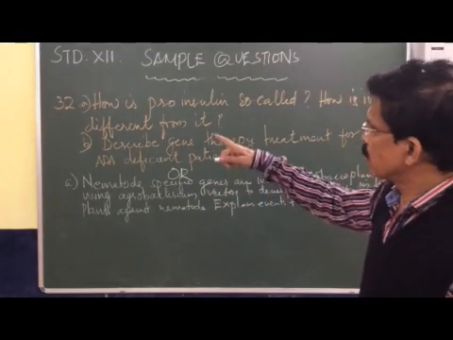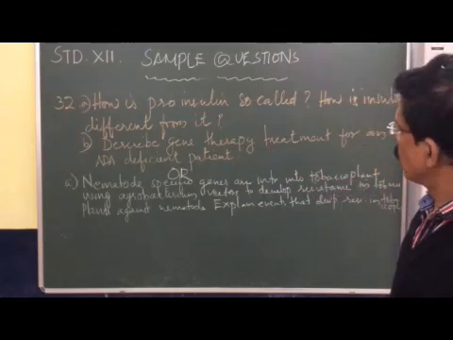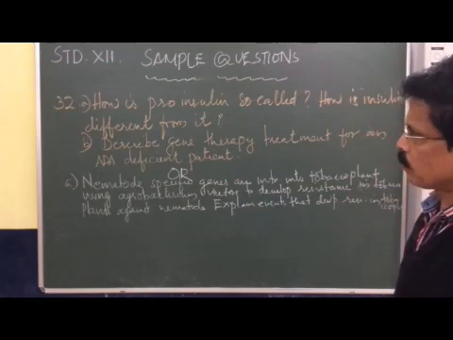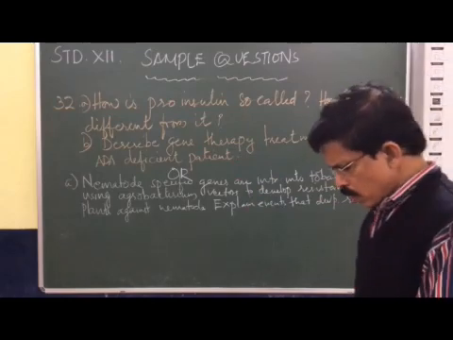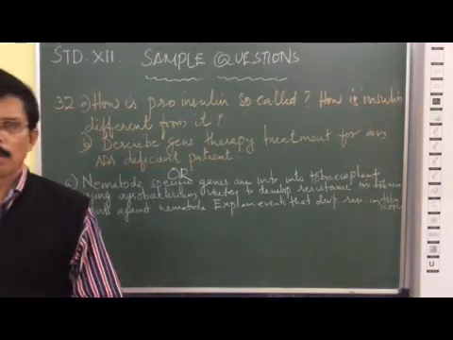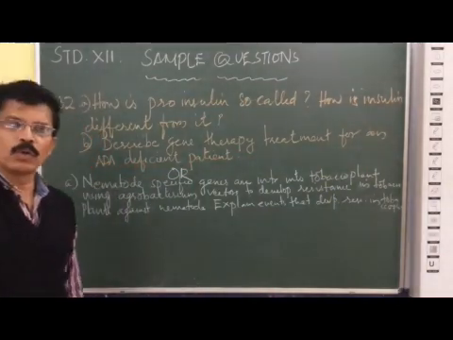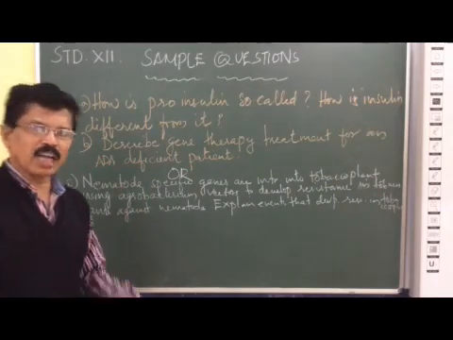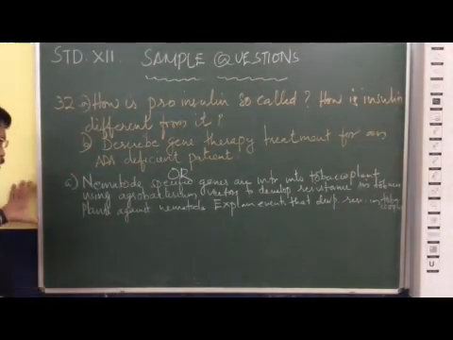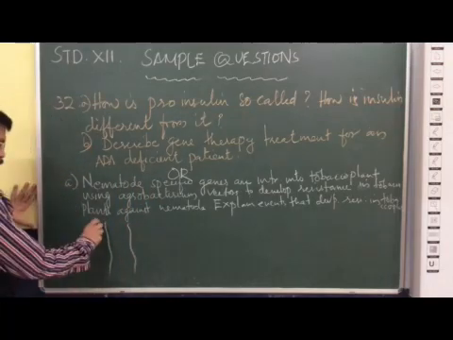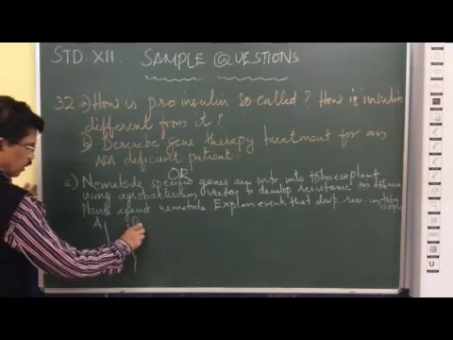There are two sections. How is pro-insulin so called? How is insulin different from it? Pro-insulin. You know insulin is made up of two small polypeptide protein chains. We say polypeptide A and polypeptide B. So insulin consists of two small polypeptide chains, A and B.